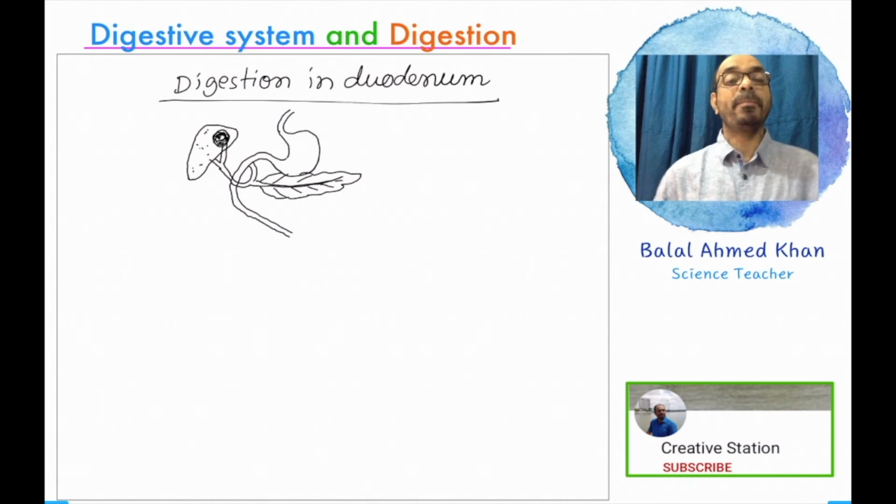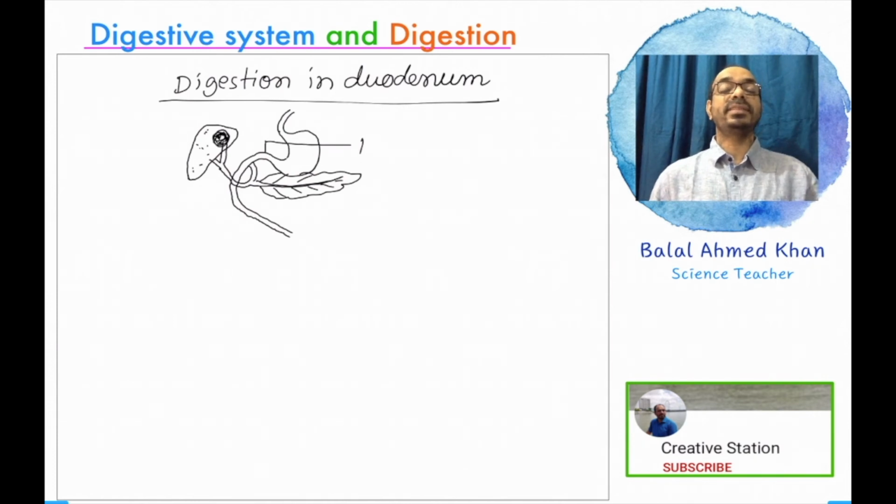So, all the biochemical substances are transferred to the duodenum, the first part of the small intestine.